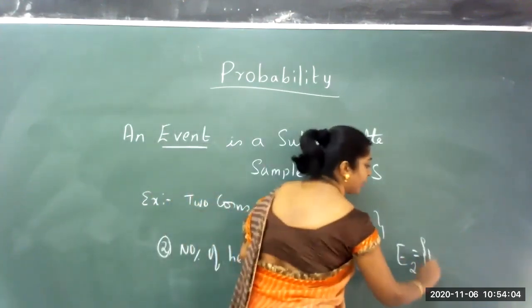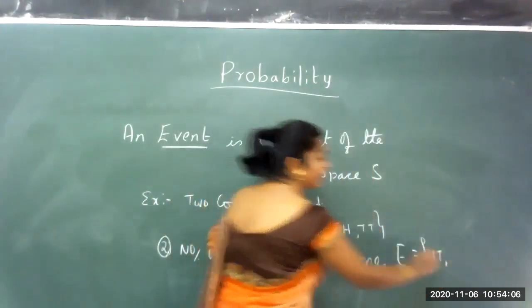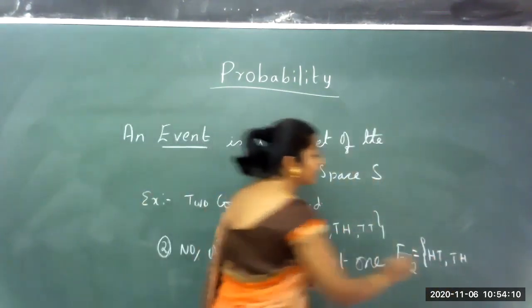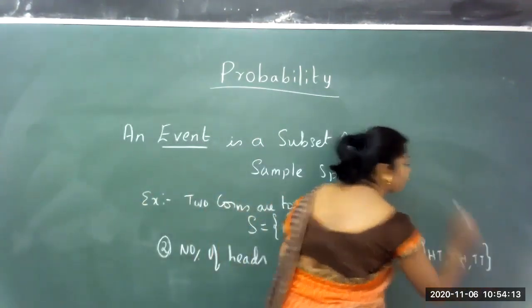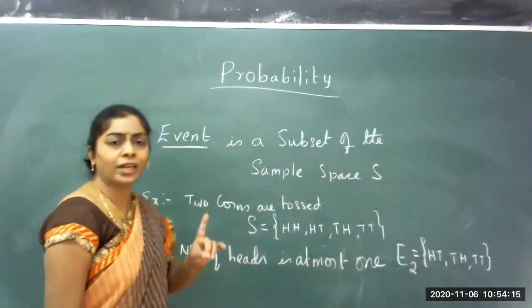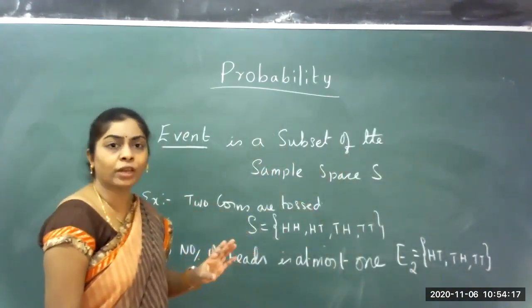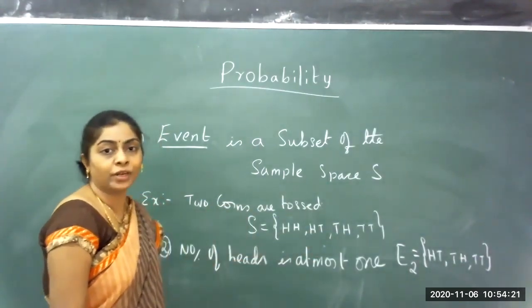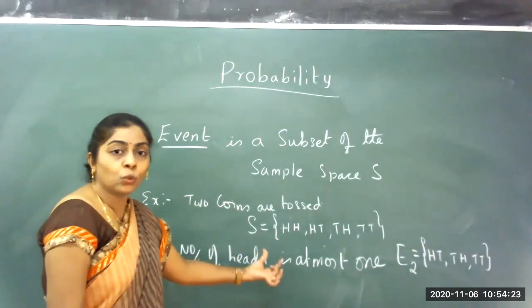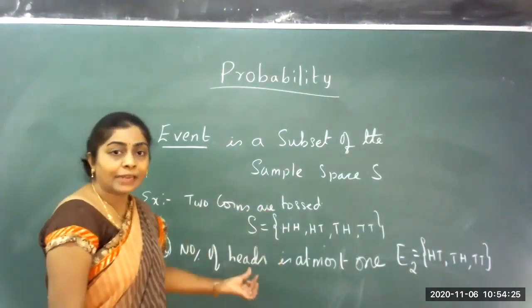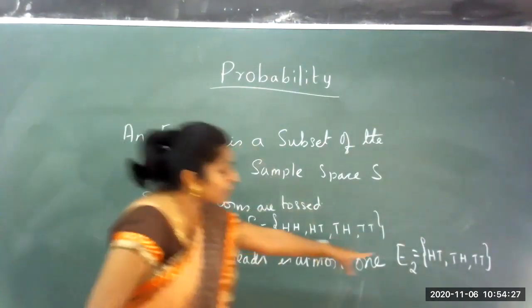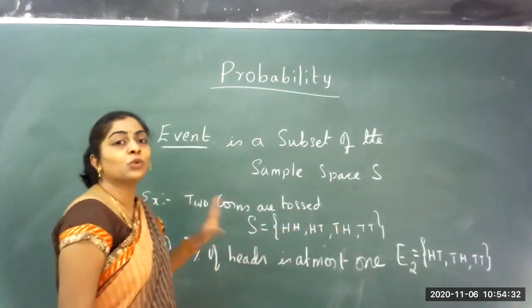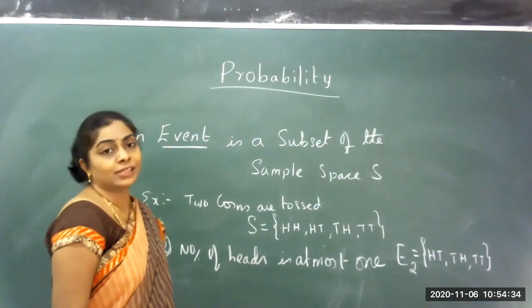At most 1, yes: the first one, HT, then TH, maybe the first coin shows head or the second coin. Even I can consider T comma T, since at most one head is needed, and if I don't get any, TT is also fine. So this is the event E2 under this experiment. An event is a subset of the sample space. Yes, these three belong to S. So I can say E2 is also a subset of S.